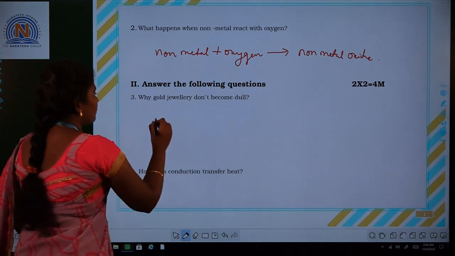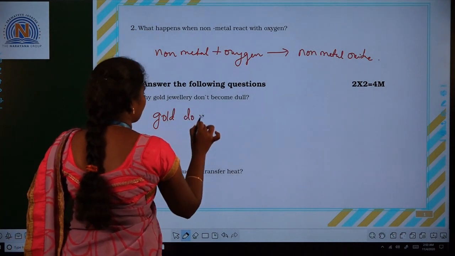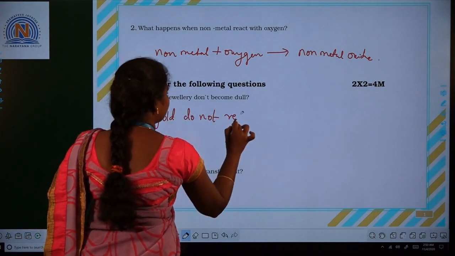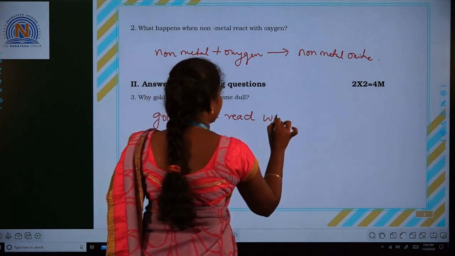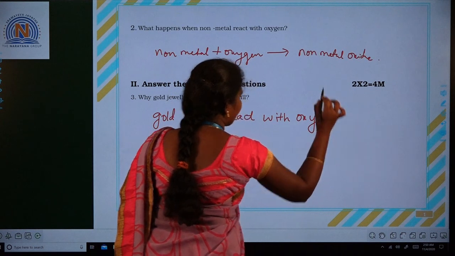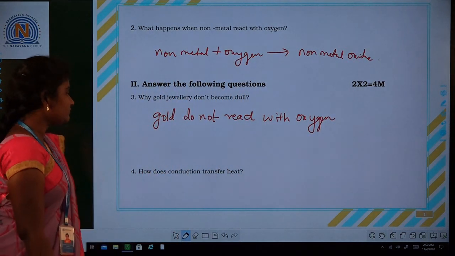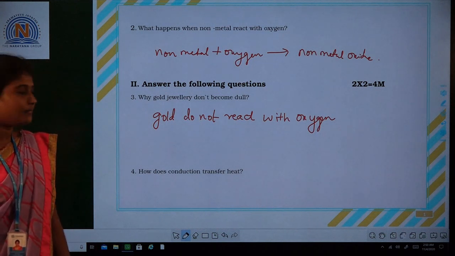Okay, gold does not react with oxygen, and with any other reactive substances also. Next, see the fourth question.